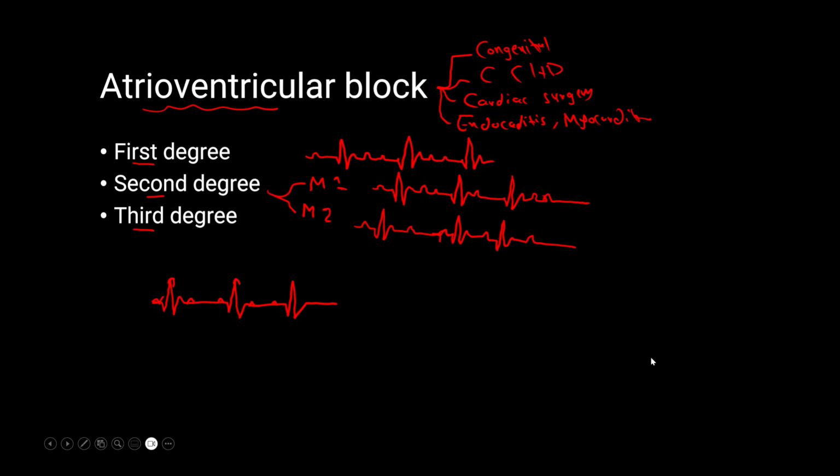Now, congenital AV block can present after birth, or it can be delayed until 3 to 6 months of age. It is diagnosed with echocardiography, and maternal treatment with corticosteroids prior to giving birth is controversial. Treatment of AV block is with a cardiac pacemaker.